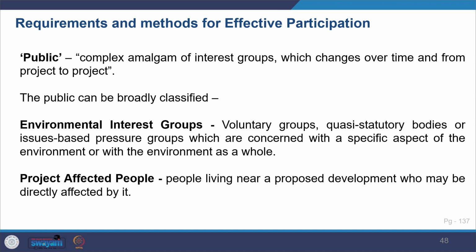So environmental interest groups are the voluntary groups, quasi-statutory bodies, or issue-based groups who work for different dimensions of the environment, and they are concerned about these in a particular segment, or they can be concerned about the entire environmental issues. So they are the environmental interest groups. They also form the public. Then you have project affected people. So people who live near a proposed development, who may be directly affected by it. The people who are living nearby your project area are the people affected by the project.